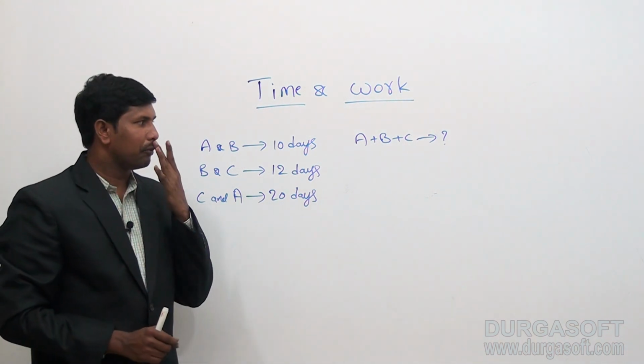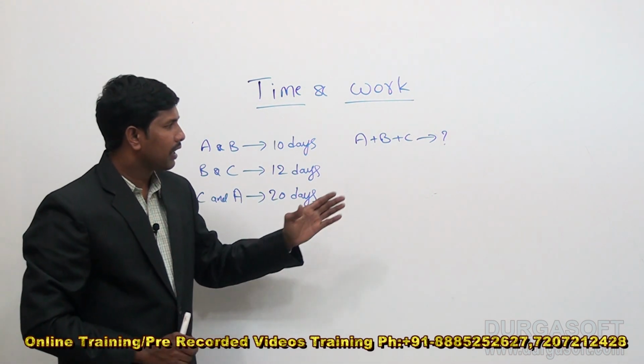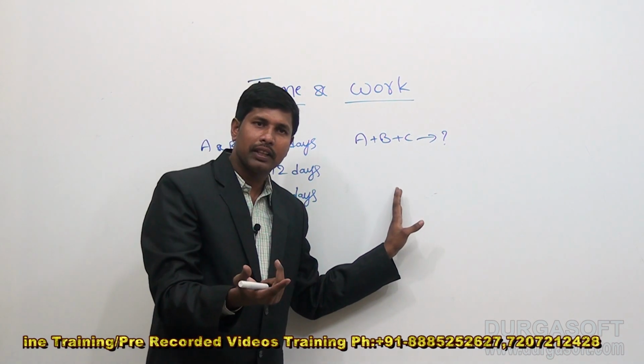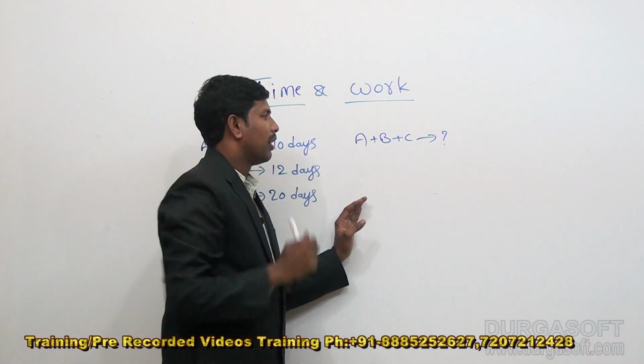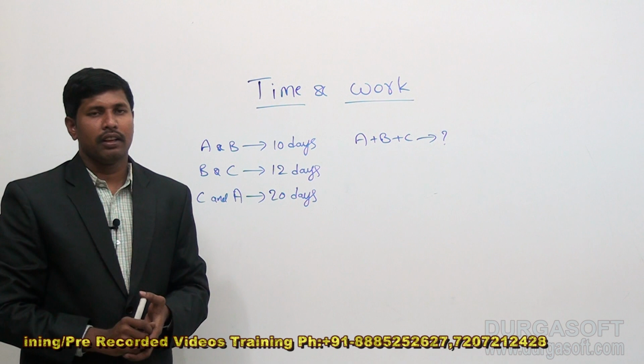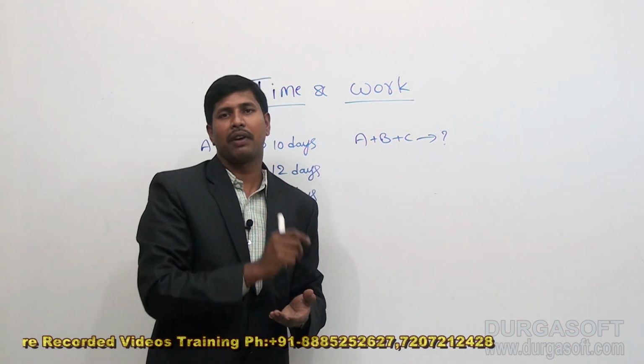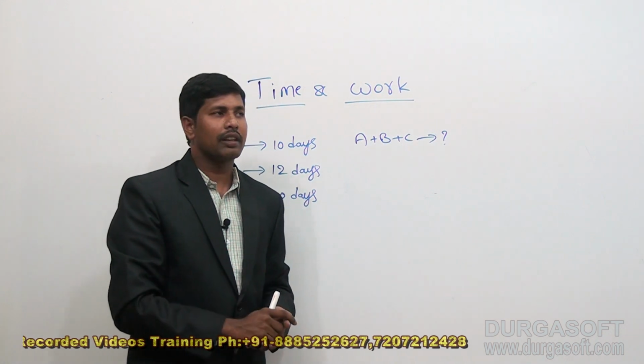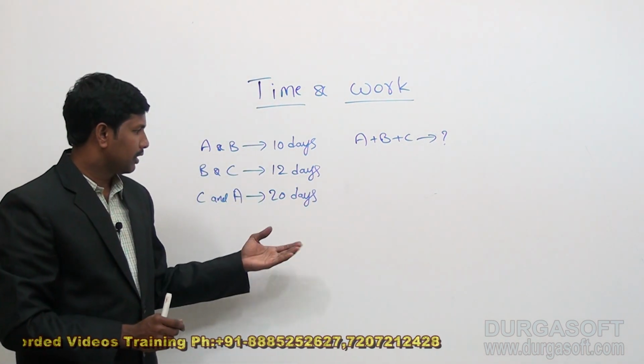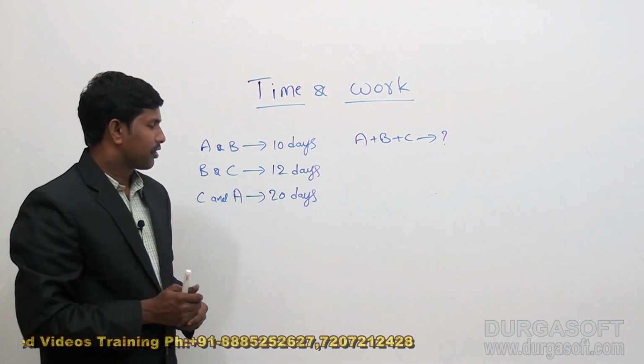Suppose it is the 1 day work method, how can we solve this? In the 1 day work method, we need to determine the 1 day work of A, B, C. So, when you know the 1 day work of A, B, C, the reciprocal of that fraction will give us the total time required by them. So, let us start the process.